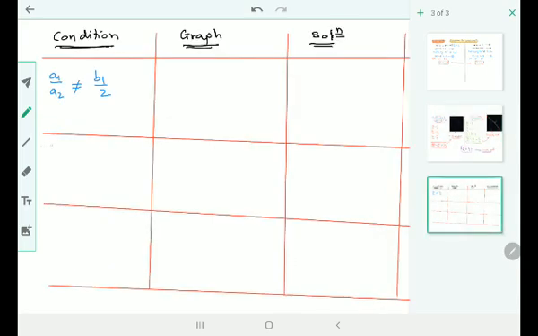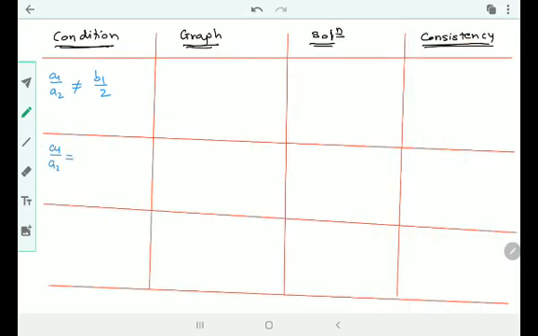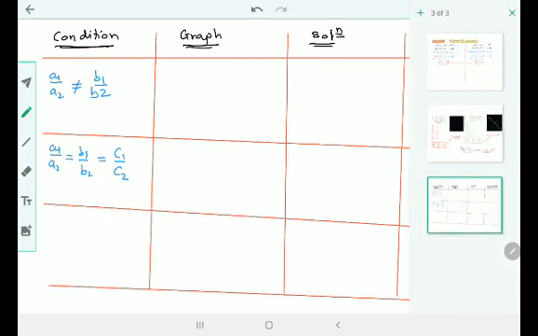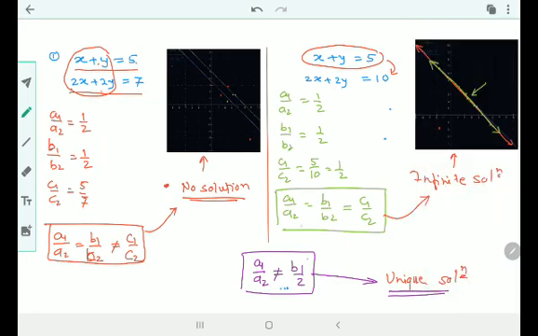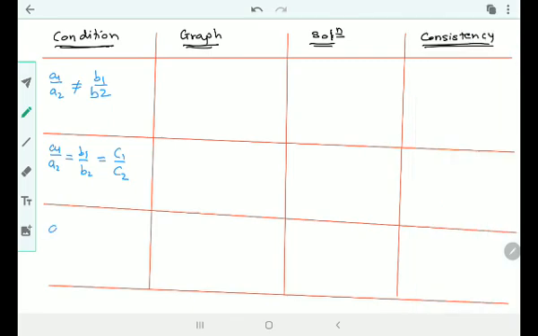The second condition is a1 upon a2 is equal to b1 upon b2 is equal to c1 upon c2. All three equal. Which is the condition? Let us check the previous page. a1 upon a2, here it is. b1 upon b2 is c1 upon c2. And the last one is here. a1 upon a2 is equal to b1 upon b2 but not equal to c1 upon c2. Got the point?